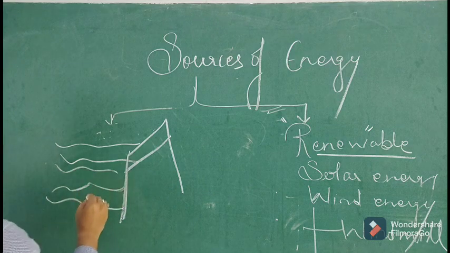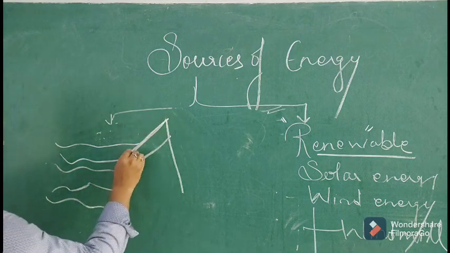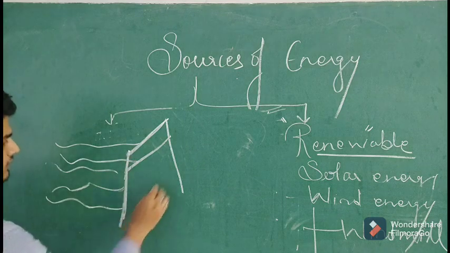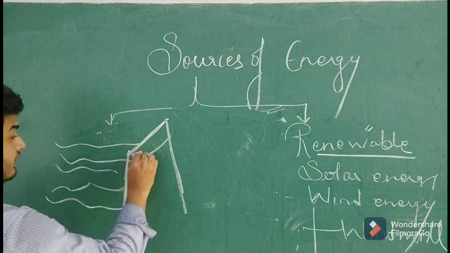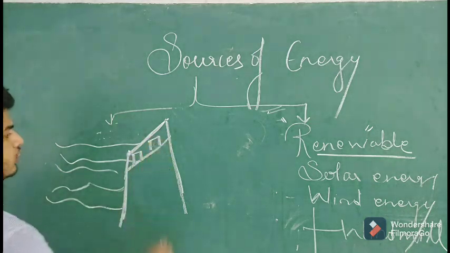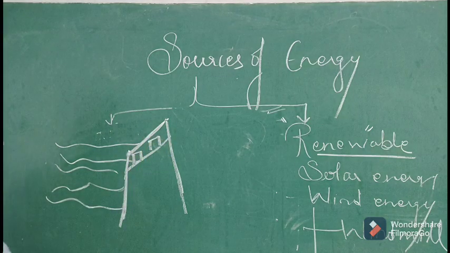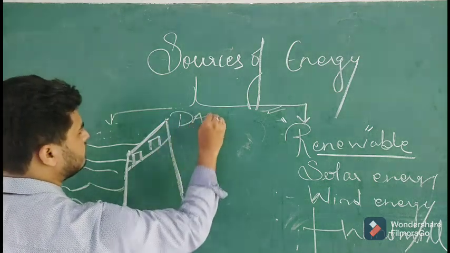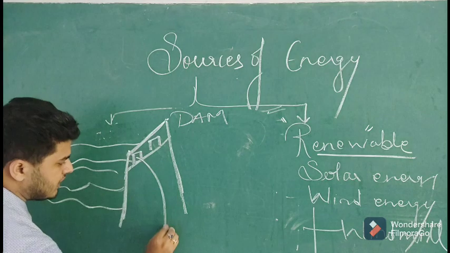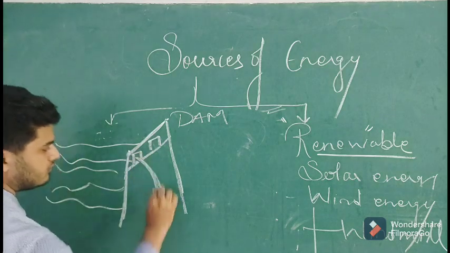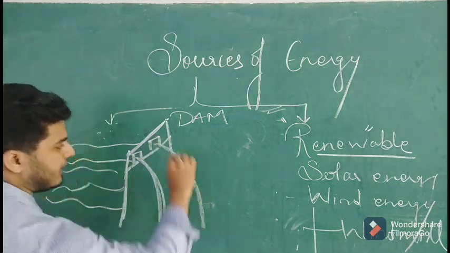This makes the water of the river collect on one side up to a certain height, and there are gates present at the top of the dam, D-A-M. When the gates are opened, the water starts falling from that height.